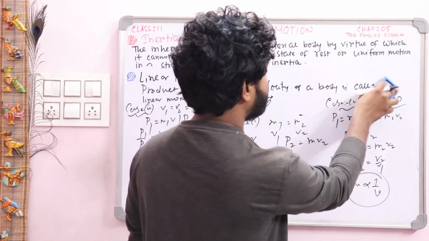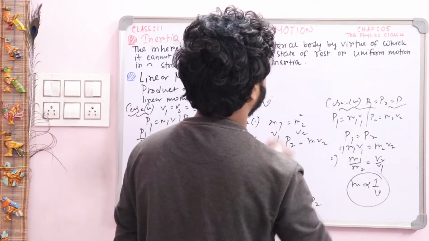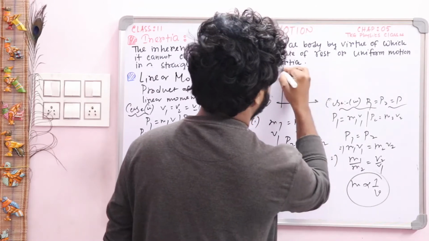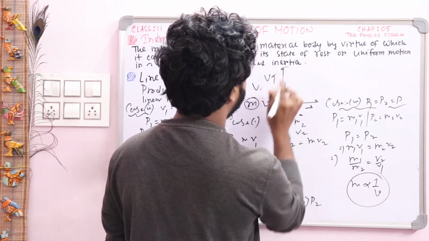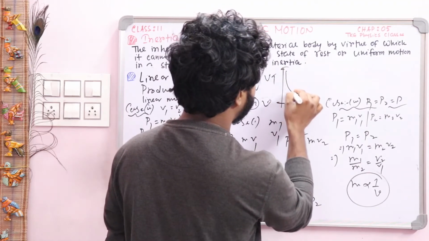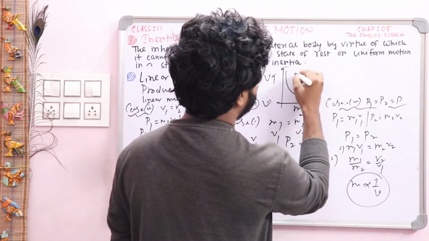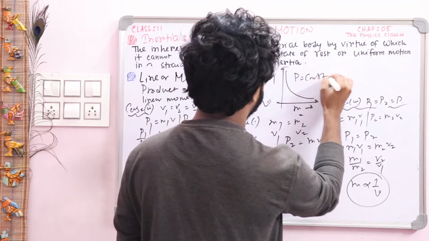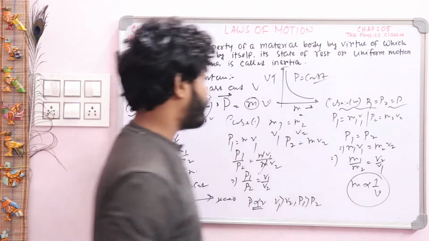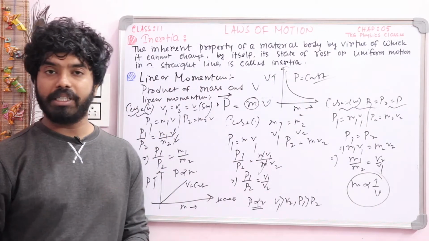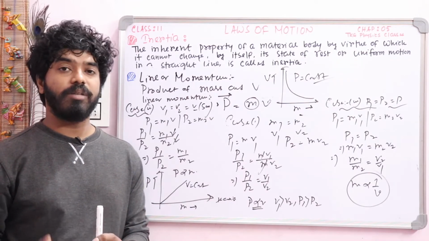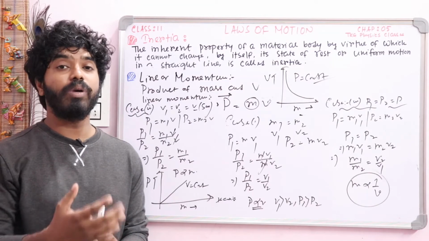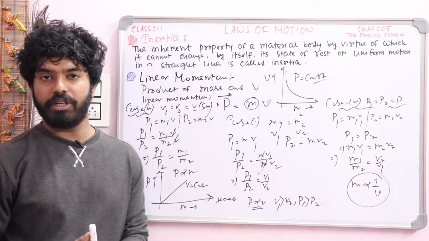So for this case the diagram will be this one, the m versus v. Obviously m will be along the x-axis, v will be along the y-axis, and this one will be inversely proportional like this, and this happens when p is equal to constant. Okay, so this is our momentum part, a little bit about momentum. Actually, with respect to velocity, momentum gives more information about a body.